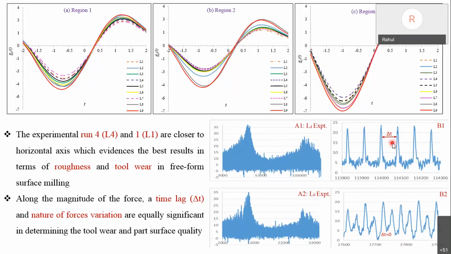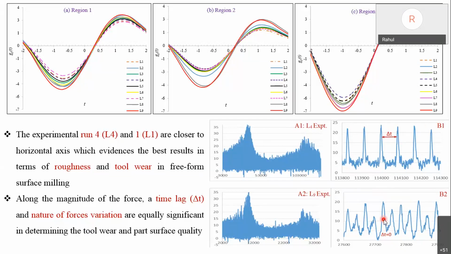The force profile is more uniform in L9, while the L4 force profile is comparatively less uniform. Less uniform cutting forces cause vibration to occur, or increase the vibrations, which subsequently deteriorates the surface. This is our observation, which we have quoted in our paper.